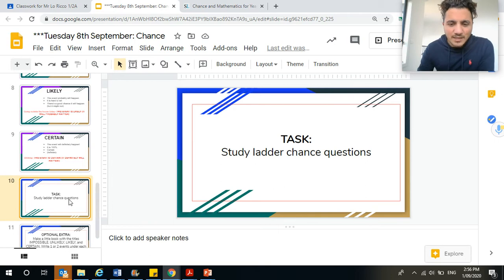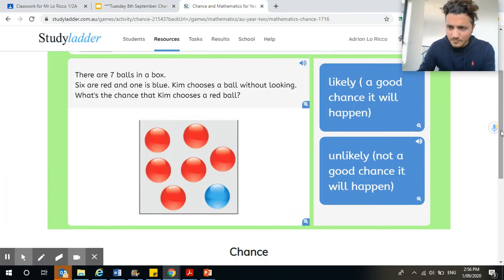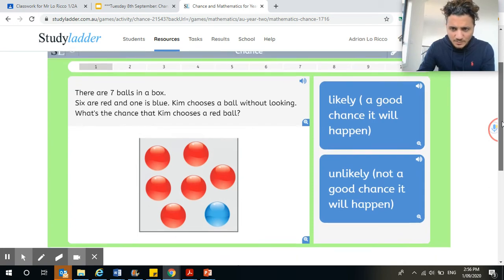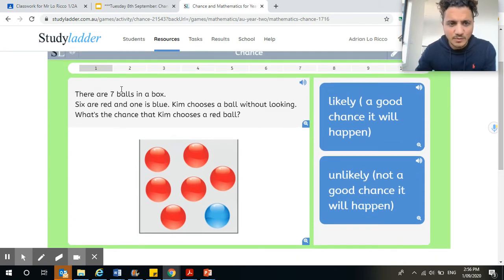Your task today is Study Ladder chance questions. I want you to sign on and you might get some questions like this. This one here says there are 7 balls in a box. 6 are red and 1 is blue. Kim chooses a ball without looking. What's the chance that Kim chooses a red ball?